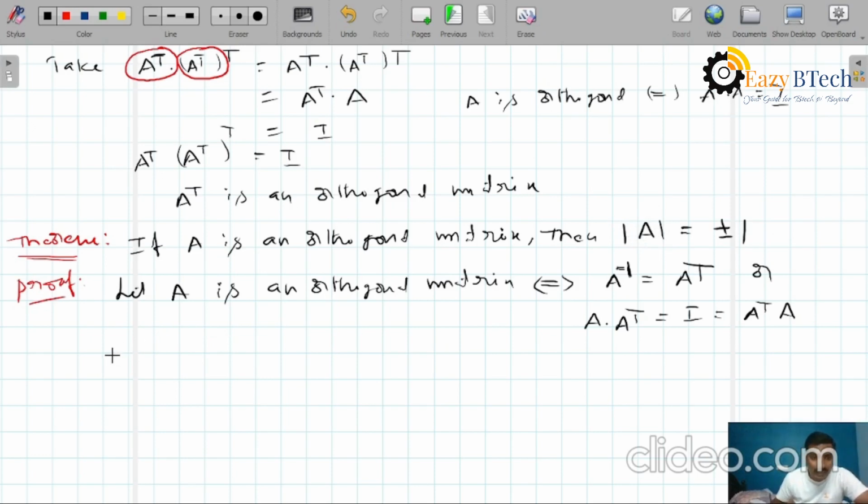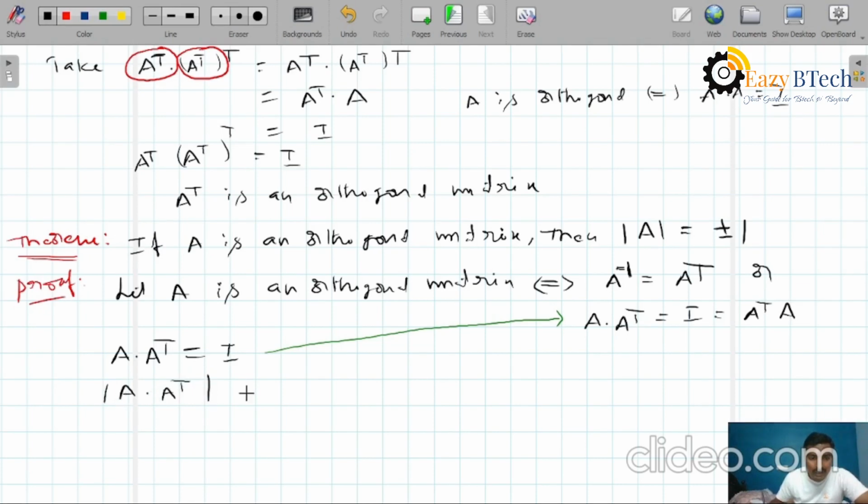So now I am taking A into A transpose. Already you know A is an orthogonal matrix, therefore A into A transpose equals I. Here I am applying the determinant on both sides.